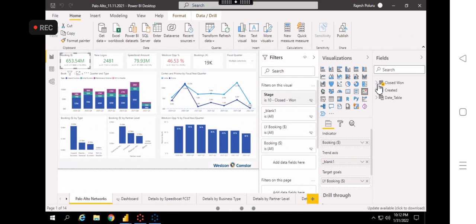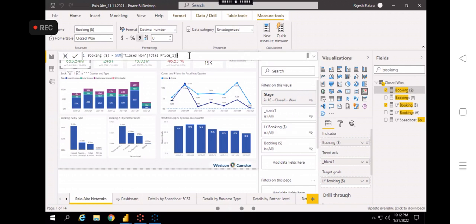In this case, to achieve this you need to write some DAX formulas. For booking, what I have written is a simple formula called SUM. SUM is one type of DAX formula. Closed one is the table name, and total price is the column name.